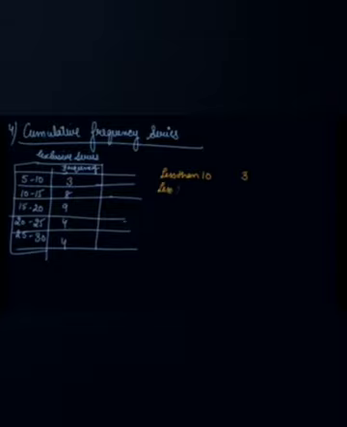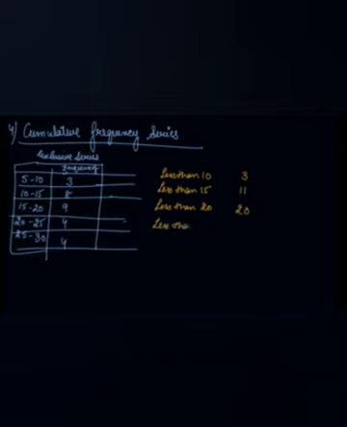Less than 15. How many students are less than 15? Less than 15 are 8 plus your 3, that is 11 students. Less than 20, which includes 11 plus 9, that is 20, because less than 20 includes your 9 students plus 8 students plus 3 students.